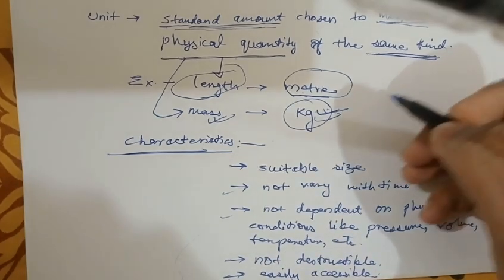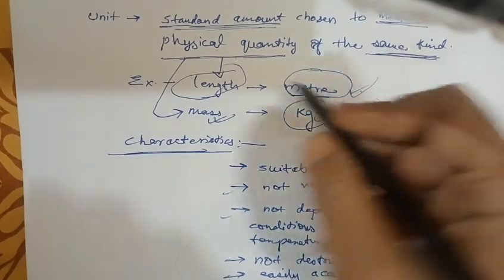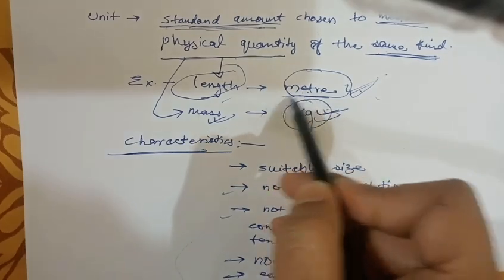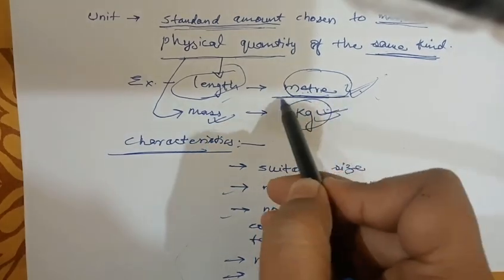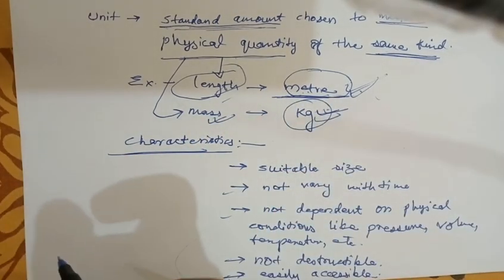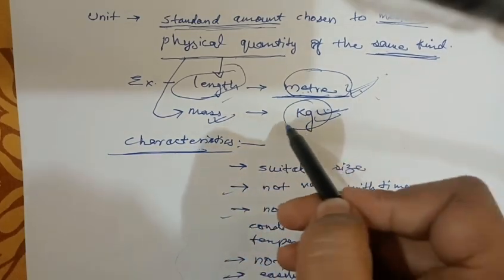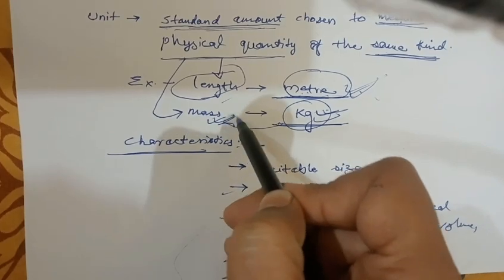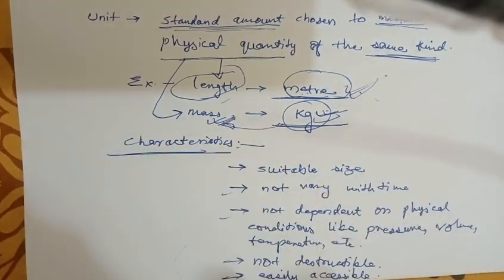Suppose meter, a unit of length: 1 meter length should be easily accessible in the market or at any required place. 1 kg should be easily accessible if we want to measure mass.